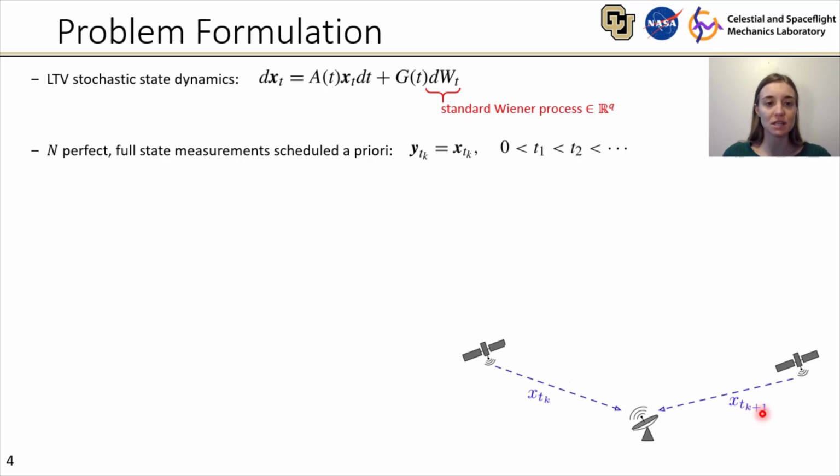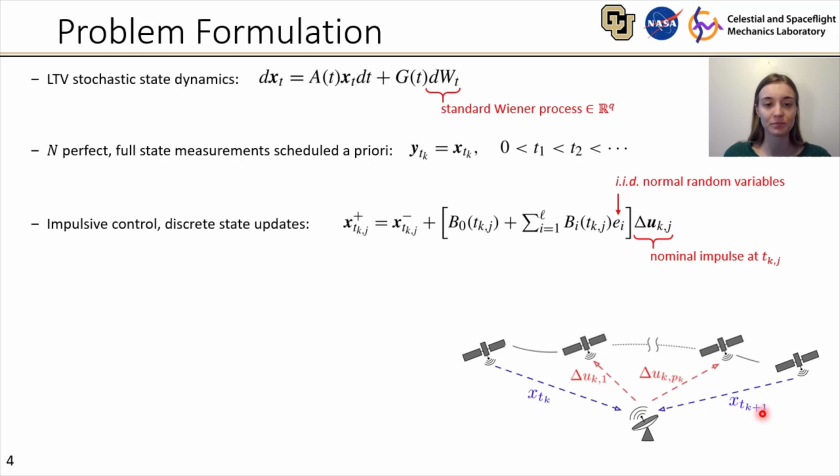The perfect full state measurement assumption is important for the analytical optimization performed in this presentation, and I'll talk more about that later on. During segment k, we will include a total of pk impulsive control inputs, which will create discrete state updates along the trajectory.